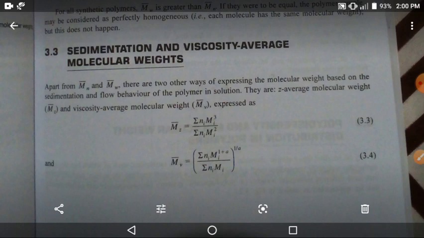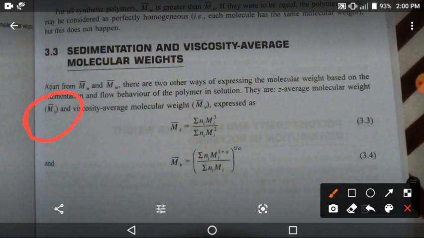They are the Z average molecular weight, MZ, and the viscosity average molecular weight, M bar V. Up to now we have seen that M bar n is the number average molecular weight and M bar w is the weight average molecular weight.